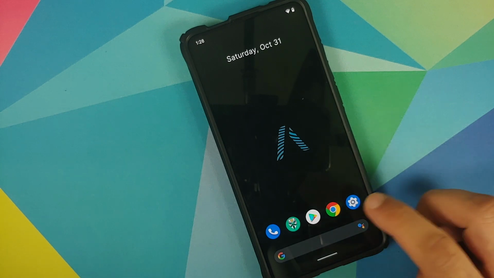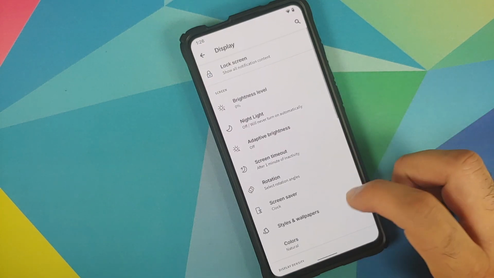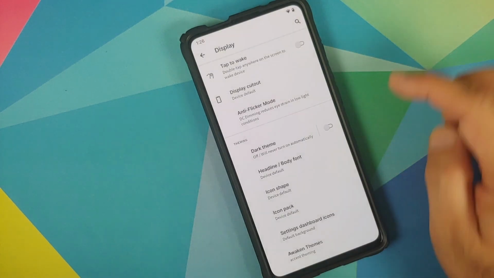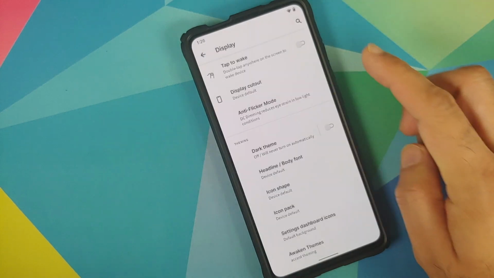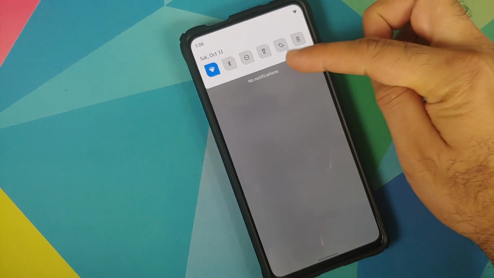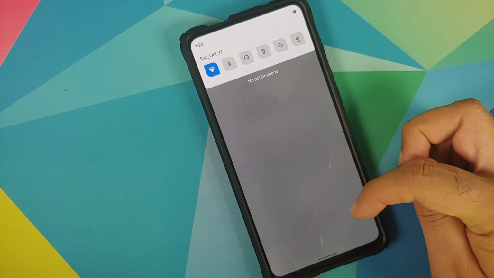Next up, they have added a new icon shape. So if you go into settings, display, scroll down, go into icon shape, the leaf icon shape is the new one. Right now I am using the default one. We can try changing it to the leaf one, and bam, there it is. That is how the leaf icon shape looks like.